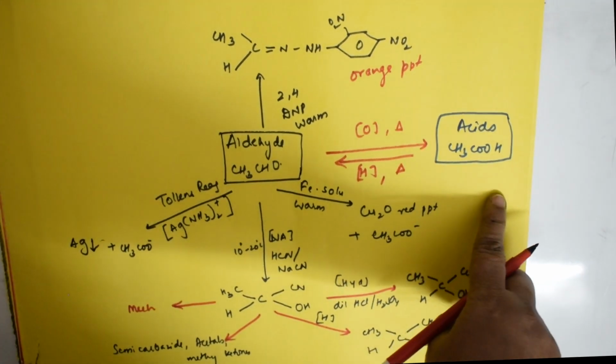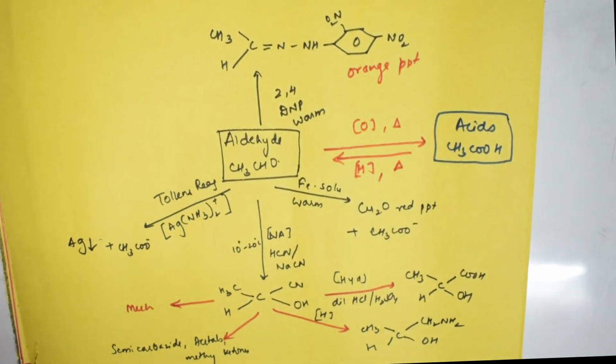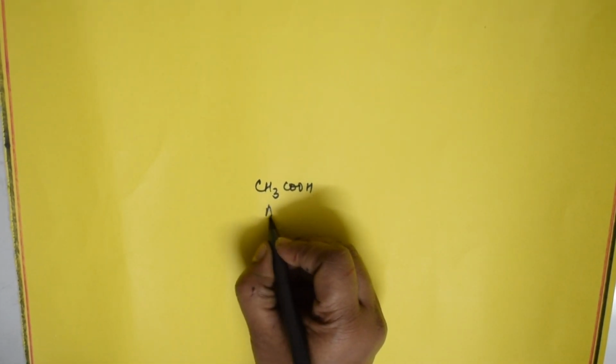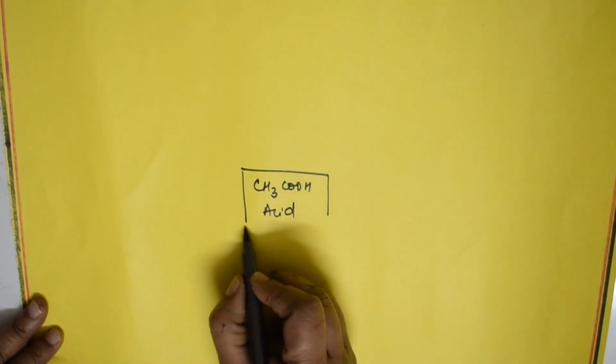So now we will speak about your acids. What is going to happen to acids? How do they react? Students, where did we stop? We have stopped at carboxylic acids. I have got carboxylic acid through oxidation. Suppose your carboxylic acid is there, that is your CH3COOH. Let us see the important reactions of this.